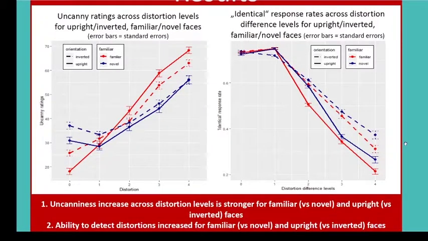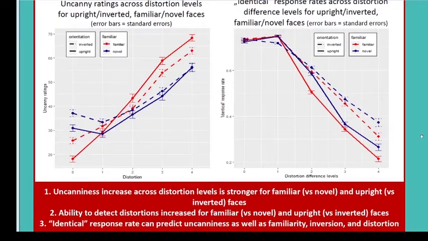As for the second study, on the x-axis, the distortion difference levels are depicted. On the y-axis, you can see the identical response rate. With increasing differences between the faces, participants responded more often that the faces were different. The ability to tell difference was highest for familiar compared to novel faces and for upright compared to inverted faces. Finally, the identical response rate can predict the uncanniness of the faces as well as familiarity, inversion, and distortion combined.